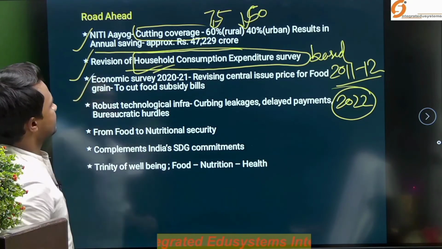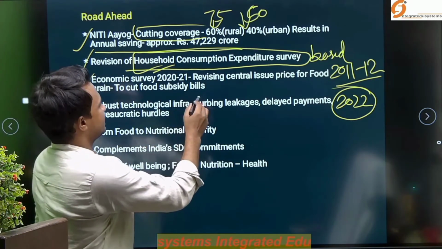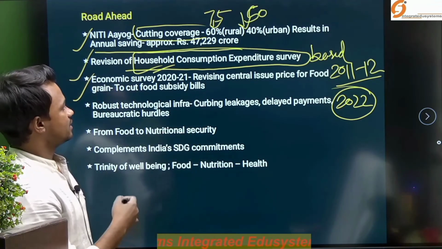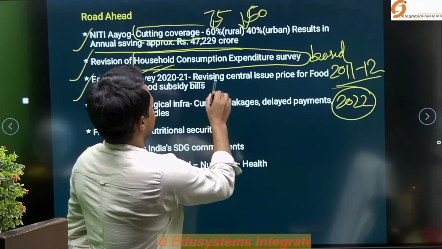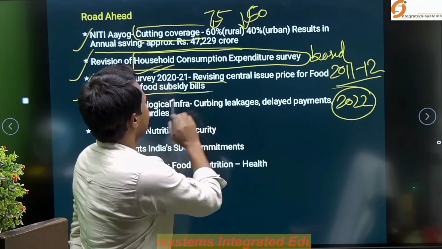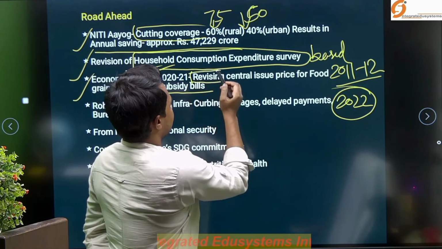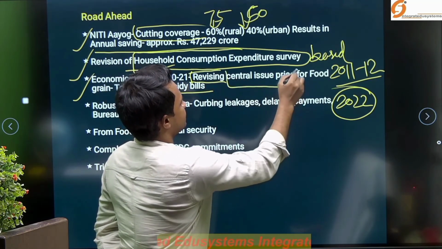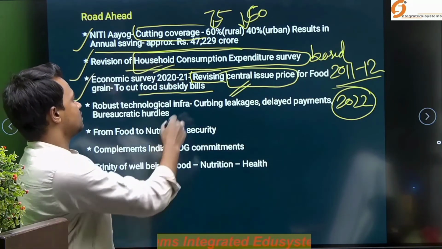The Economic Survey report of 2021 highlighted how the rising food subsidy is creating an issue, because of the central issue price, which needs to be revised for food grains to cut the food subsidy bill.